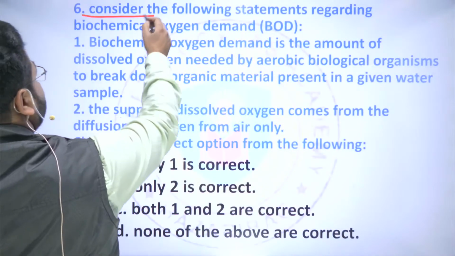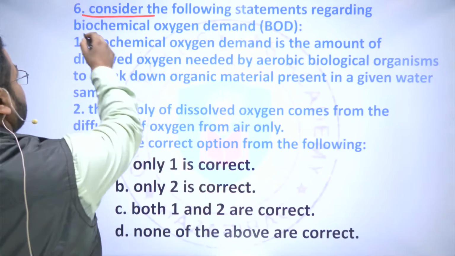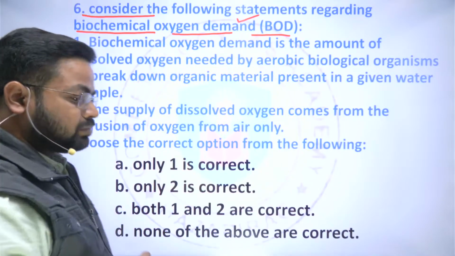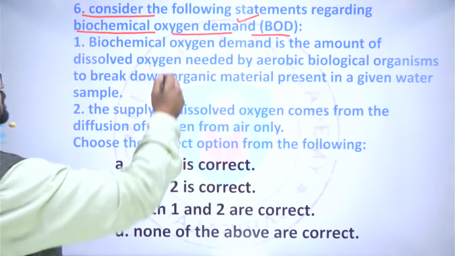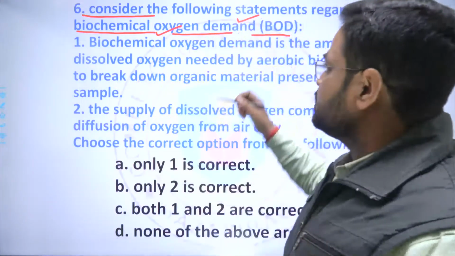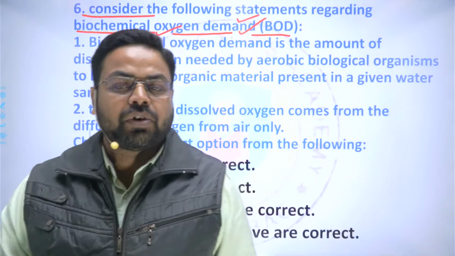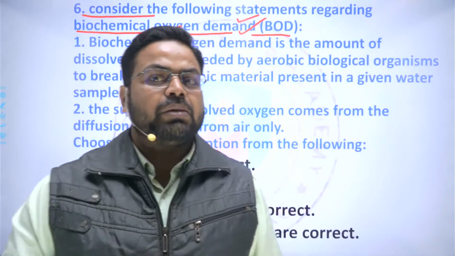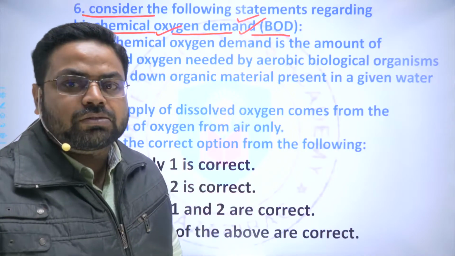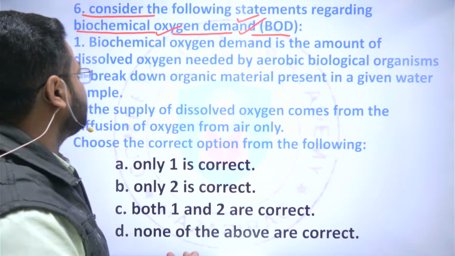And here, consider the following statements regarding biochemical oxygen demand. This biochemical oxygen demand, BOD, relates to the dissolved oxygen in the water, and it is the amount of oxygen that is needed to decompose the chemicals present in the water, such as insecticides and biocides.